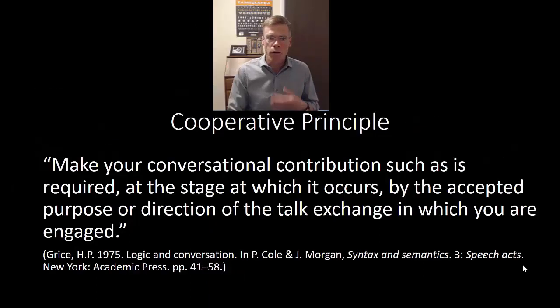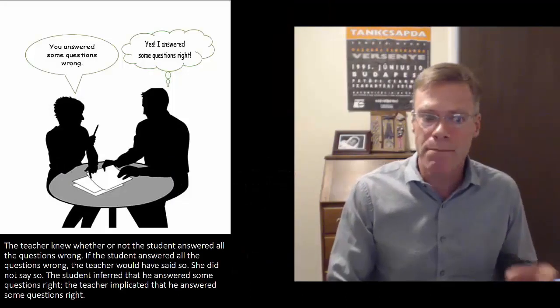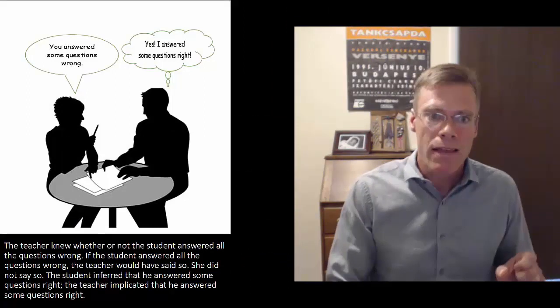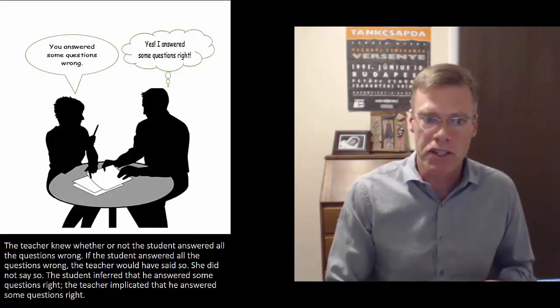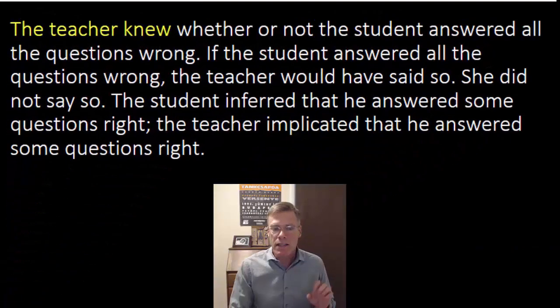And all of this kind of follows from the cooperative principle that we talked about in the previous video. The idea is that if the teacher is being cooperative, then the teacher is implicating that the student got some of the questions right. It goes like this. The teacher knew whether or not the student answered all of the questions wrong. She's looked at the quiz.